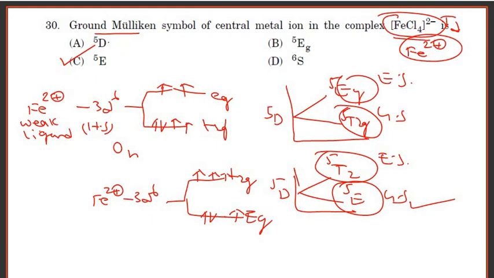D5 is not the ground state symbol. They are asking for the Mulliken symbol, not the term symbol. This is the term symbol, so it is not correct. Eg is for an octahedral complex, it's an excited state for the octahedral complex. Given is a tetrahedral complex. And S6 is not related to this question. Option D is wrong. Option C is the correct answer.